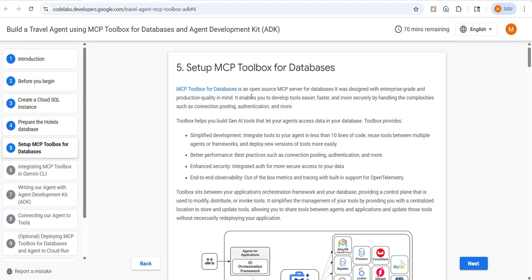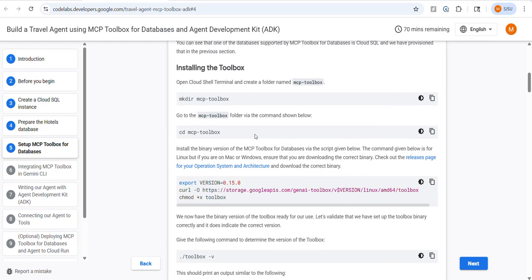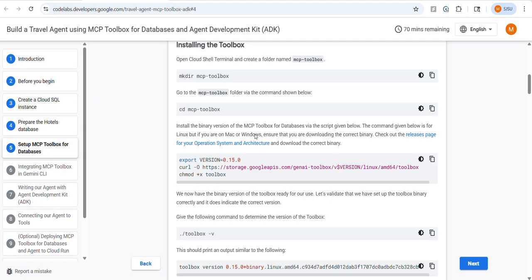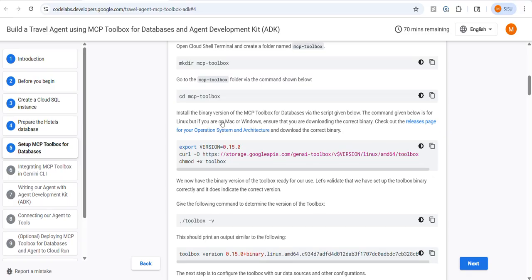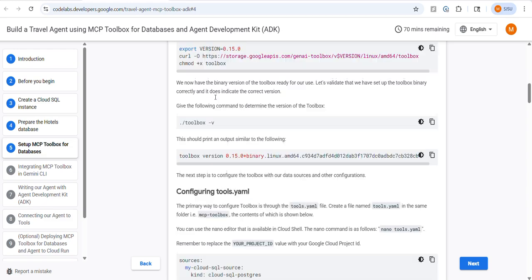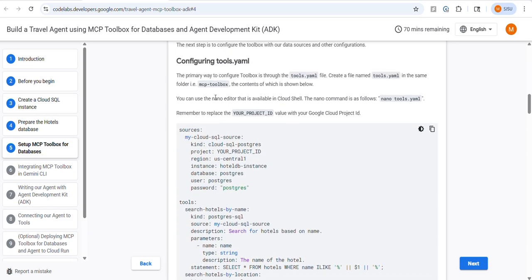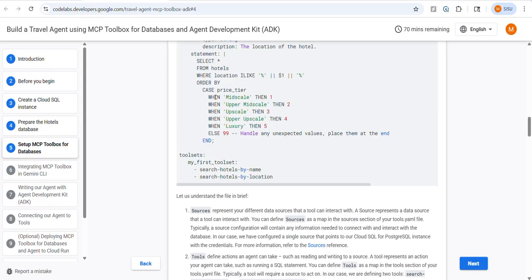So here is the setup for the MCP toolbox for our database. We will install our MCP server using the mkdir mcp-toolbox command. Then we will go to the MCP toolbox directory, and here is the required version to be tested. Then we are configuring our tools.yml file.